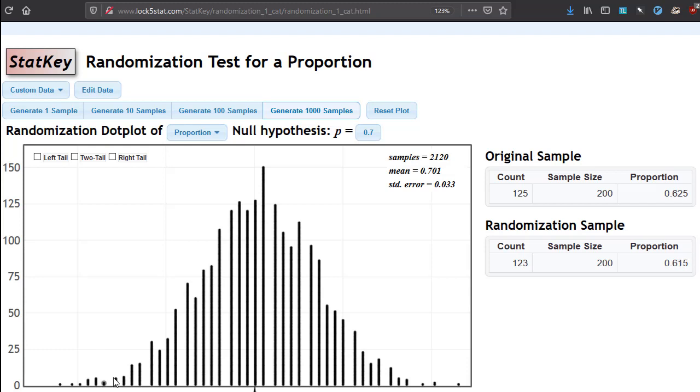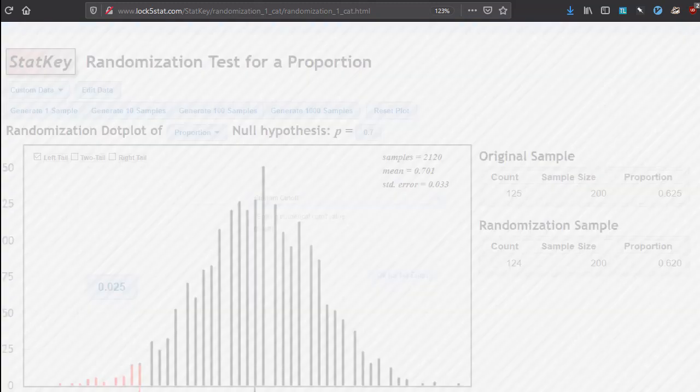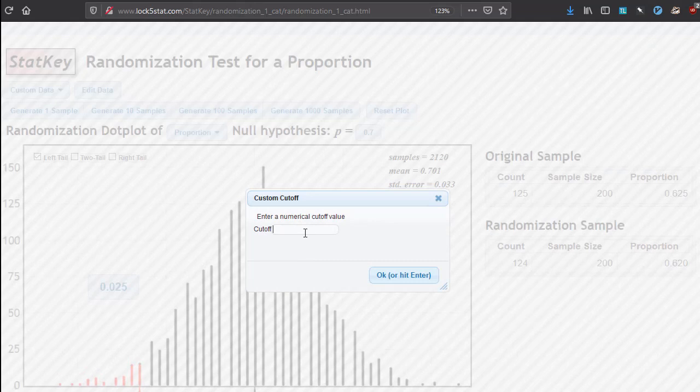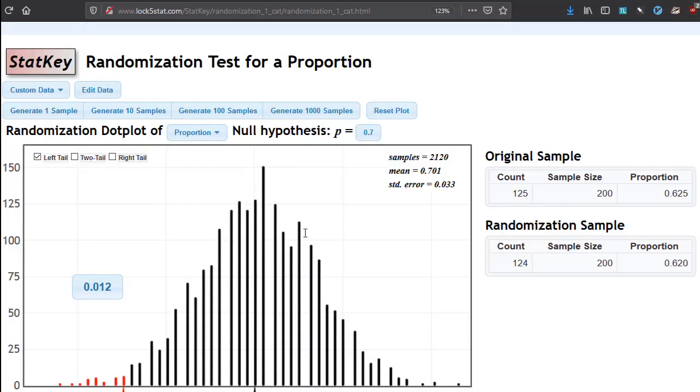So at this point, 0.625 is in here. So we're going to do a left tail hypothesis test. I'm going to click on left tail, and then I'm going to click in the number for what we actually got from our sample, which is 0.625. That's the cutoff we want. And we can see that 0.012 is the proportion of the data that is this far or farther below.